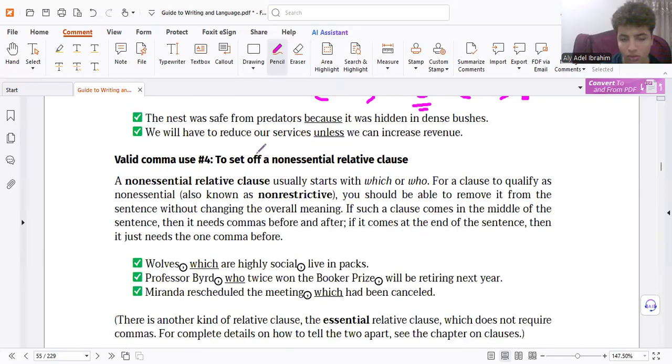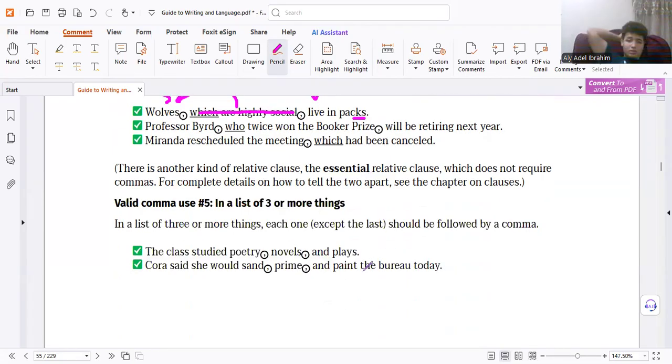Again, the relative clause, essential or non-essential. Okay, we can use the dashes. Simply delete it, and you will find a simple sentence or any type of sentence, but a complete sentence in meaning. So the comma is in the correct place and the clause describes the noun before. You must test everything: subject-verb agreement, whether the clause describes or not, whether it's a complete sentence or not, everything. So please revise all of these notes at home.